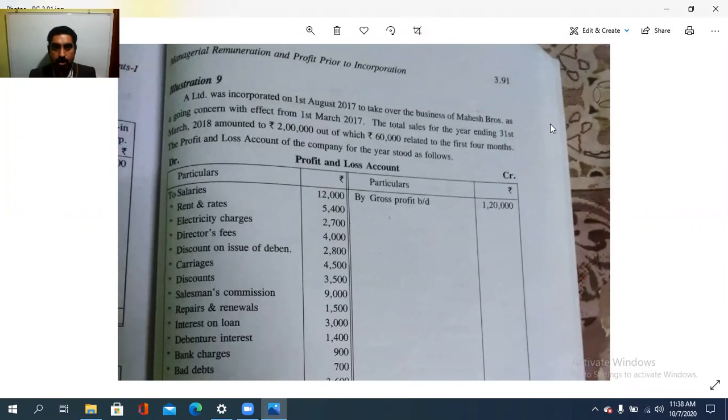A Limited was incorporated on 1st August 2017 to take over the business of Mahesh Bros as a going concern with effect from 1st March 2017.